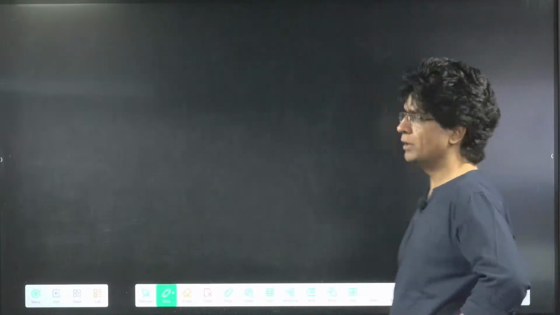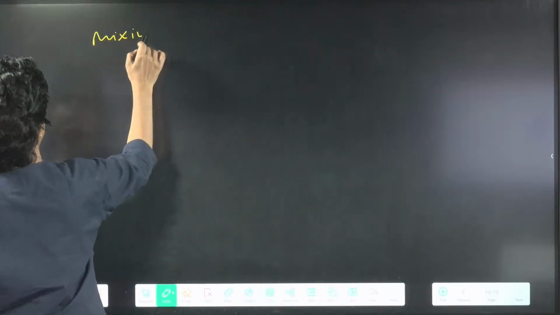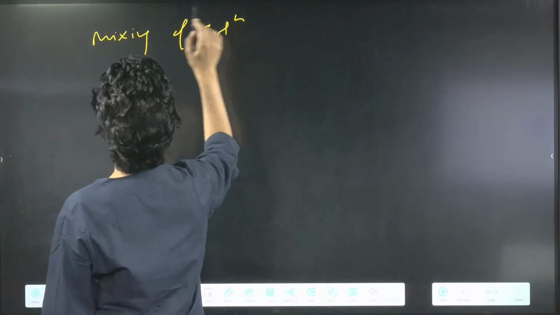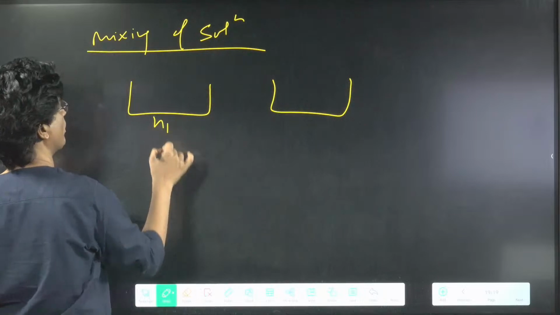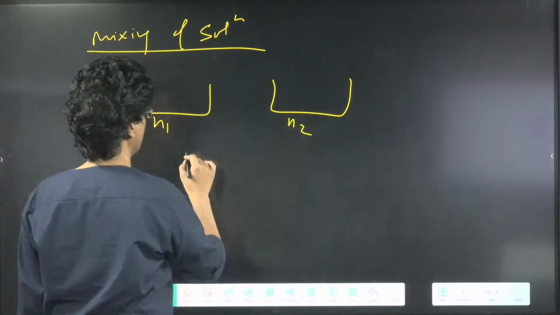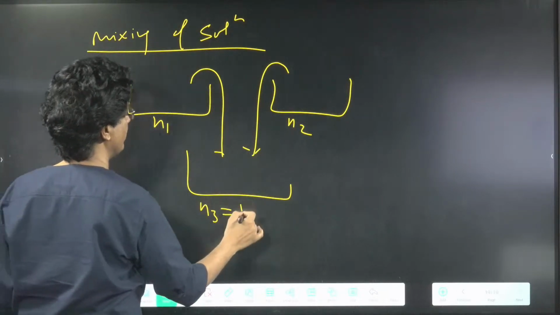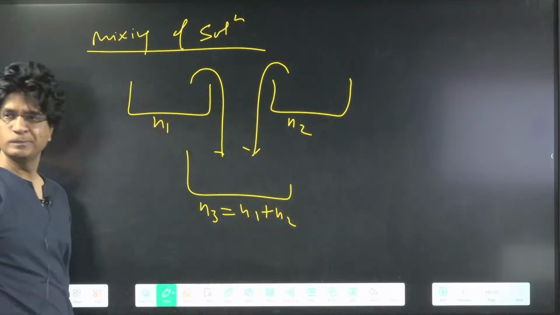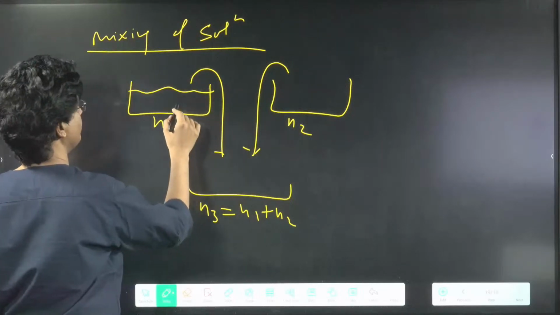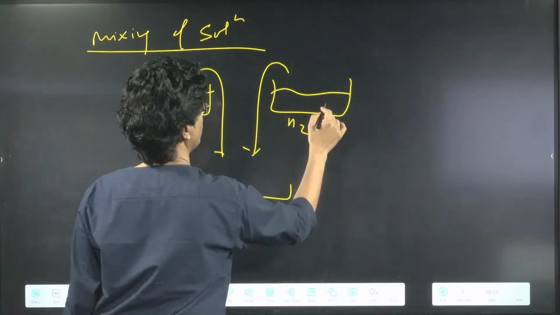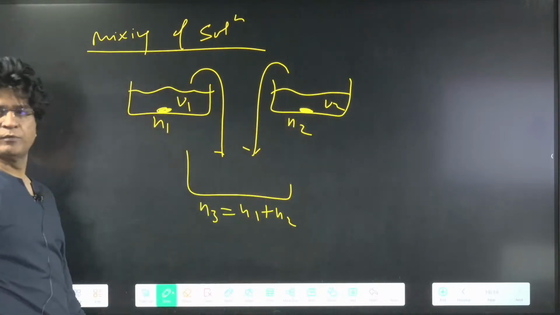So let's do some questions on mixing of solutions, है ना? When you mix solutions, beta, say we have two solutions whose numbers of moles are N1 and N2, and you are adding and mixing them. So the number of moles N3 will be N1 plus N2. Yes or no? And if to these moles of solute you add some volume of water.